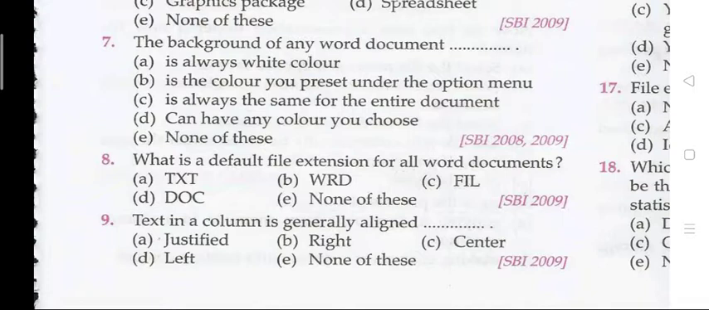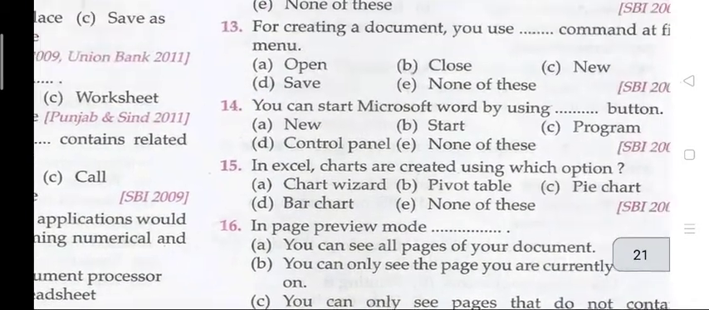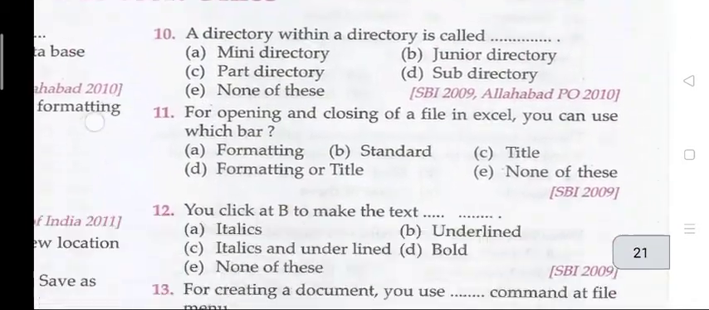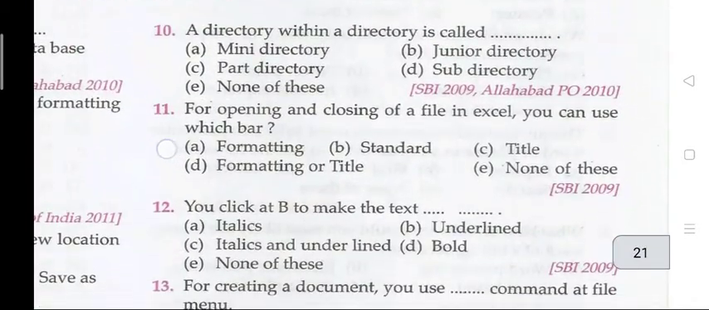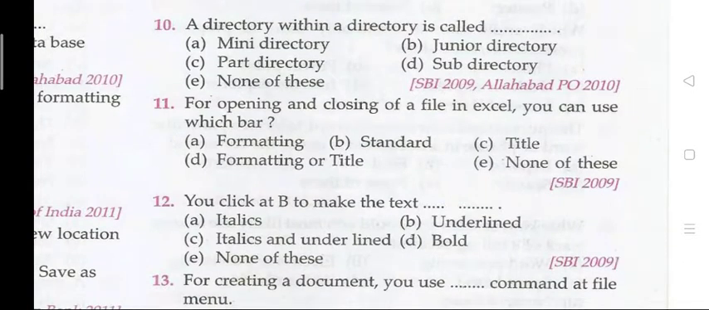Next question, question number 9, text in a column is generally aligned. The right answer is D, left. Text in a column is generally aligned left. The next question, question number 10, that a directory within a directory is called. What is the right answer? Question number 10, that is D, subdirectory.